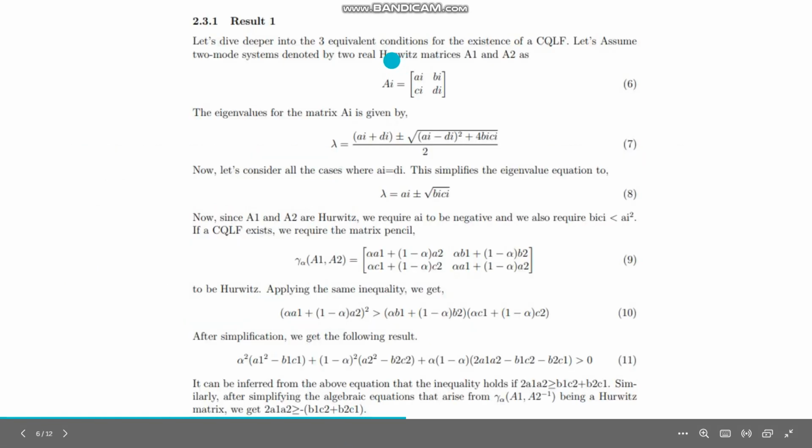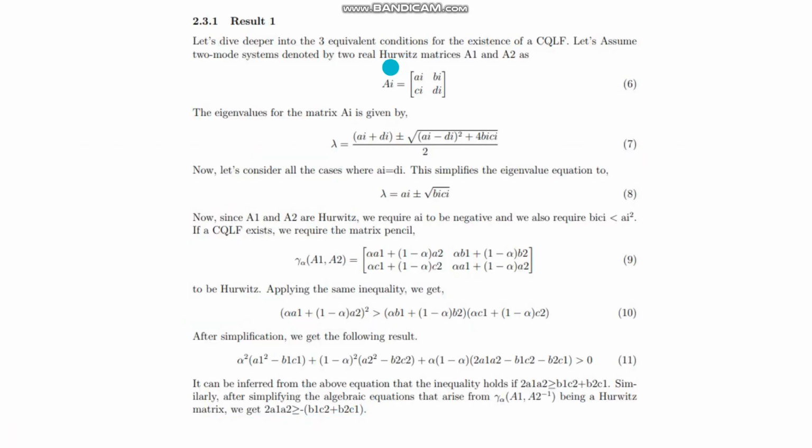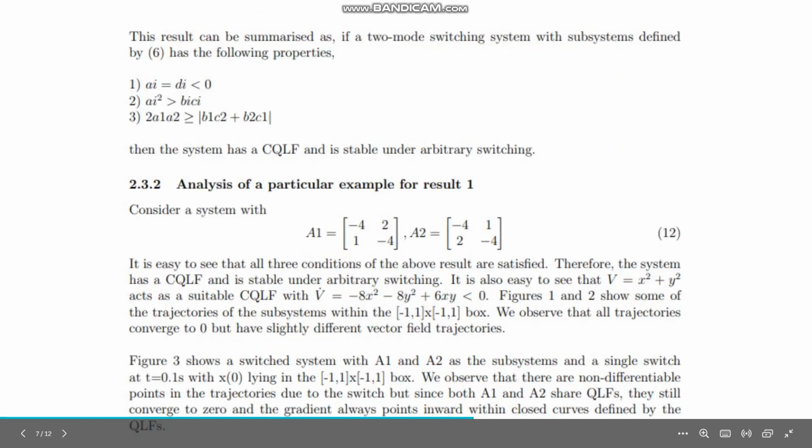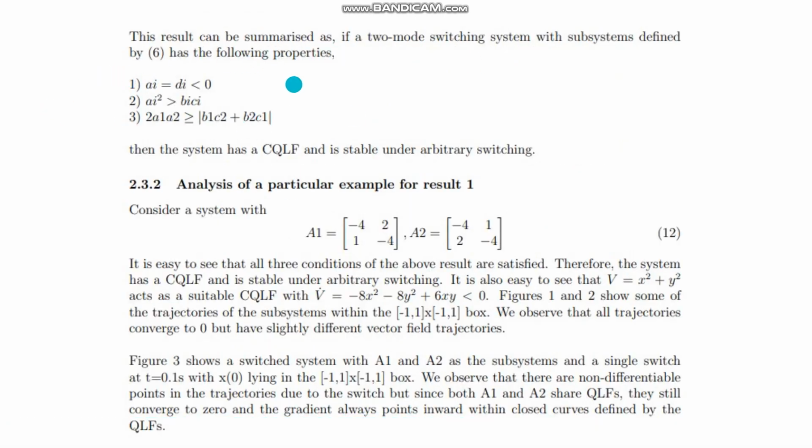Now we try to derive two results. The first one is something that ensures the existence. We take A_i as any general matrix, and we find the lambda, that is, the eigenvalues. Now we consider cases only where A_i equals D_i, and we simplify and try to make both gamma alpha A1 A2 and gamma alpha A1 A2 inverse Hurwitz. What we get is the condition where 2 A1 A2 is greater than B1 C2 plus B2 C1, and at the same time greater than minus B1 C2 plus B2 C1, right? We summarize it into these three points. When these three points hold, then the system has a CQLF for sure, and it is stable under arbitrary switching.